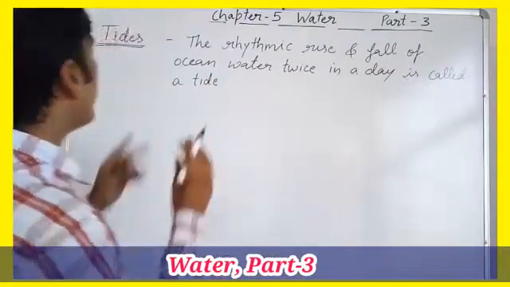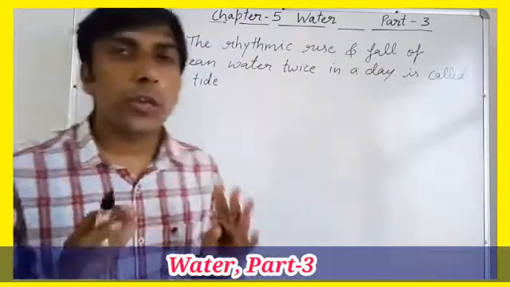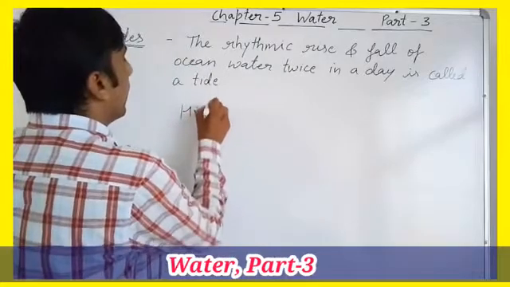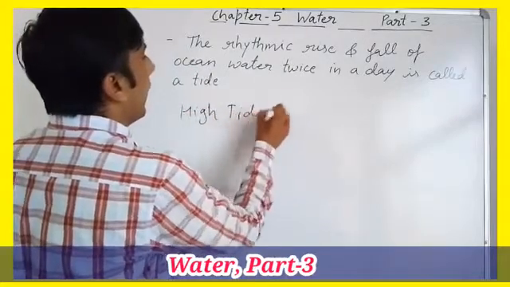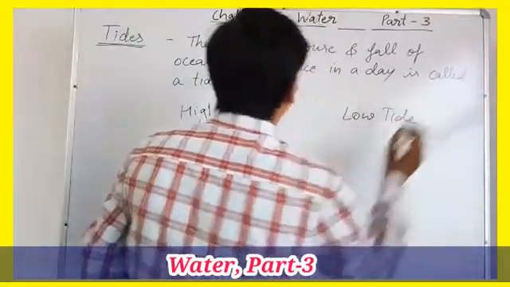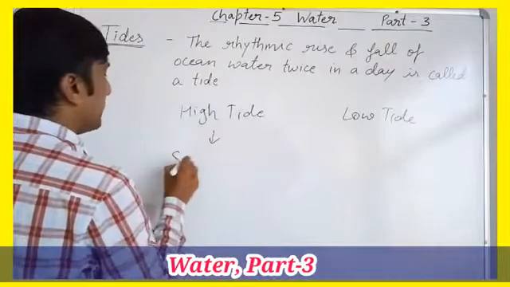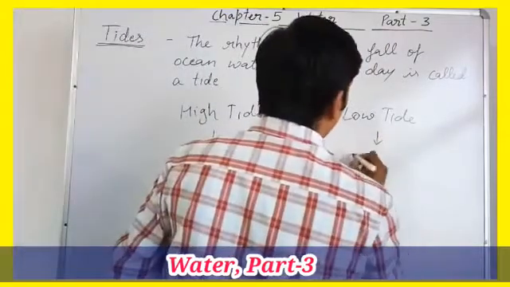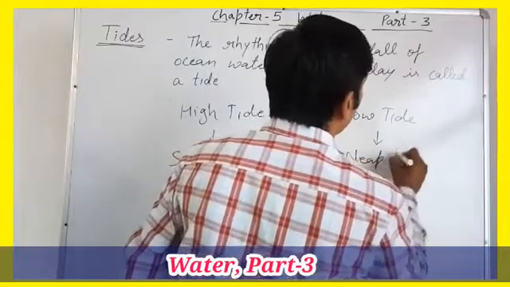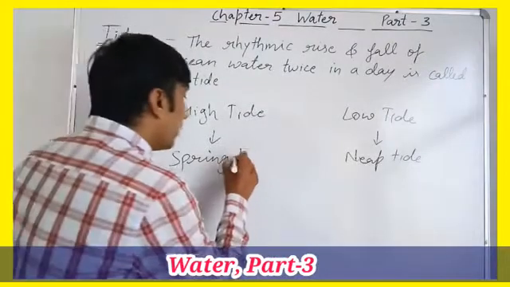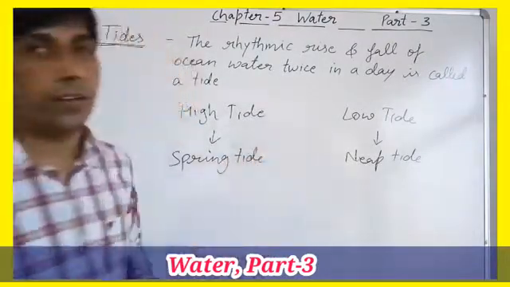See, why does it happen? There are two types of tides. High tide and low tide. High tide is also known as spring tide and low tide is known as neap tide. Now we'll discuss why it happens.